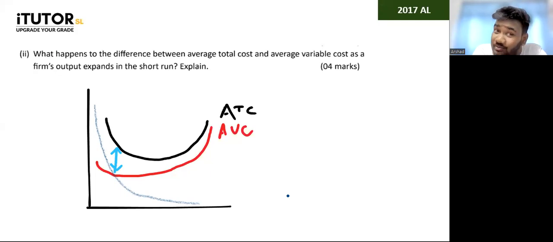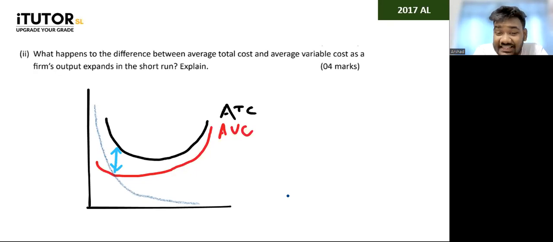As more and more output is produced, the difference between the two curves decreases, or you can say becomes smaller. But will it ever touch each other? Will the ATC and AVC ever touch each other? No. Why no? Touching each other means they are equal to each other.